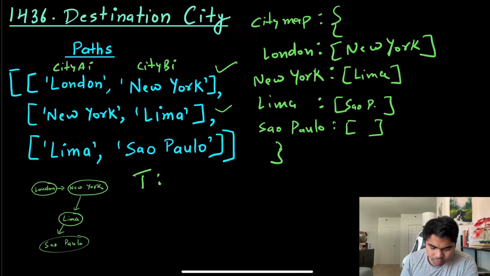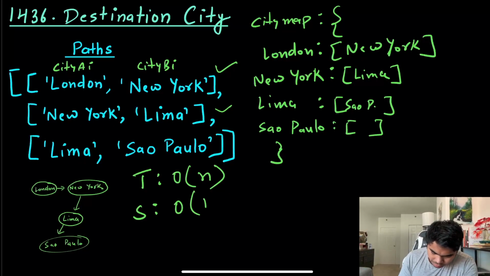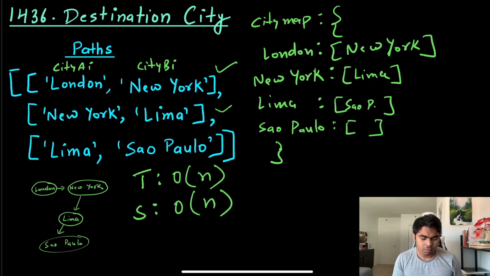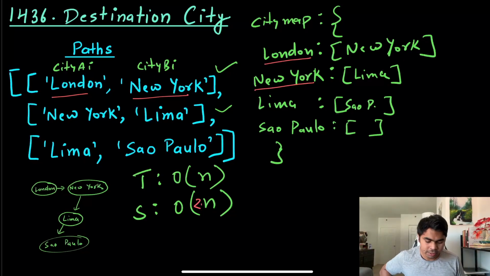Now the time complexity for this solution would be big O of n, where n is the length of all the paths, and space complexity will also be n, because we are storing all these unique cities. Or you can say 2n, because for each pair, when I'm creating the city map, I use both cities as keys. So this could be 2n, but again it's only n because we ignore the constants. 2 is a constant.